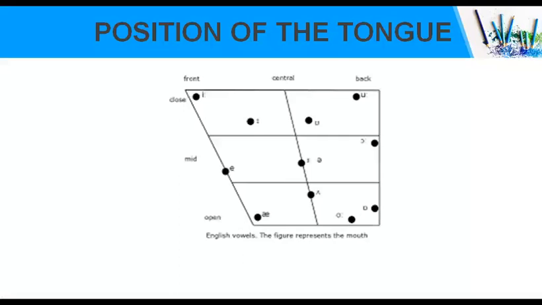Vowels that are produced when the tongue is high, as you can see in the picture on your slide, are called closed vowels. See, there is a closed position. And if the tip of the tongue is lowered and the vowels are produced, then it is called the open position. You can see in the picture that one is open, and above it you can see the closed position.